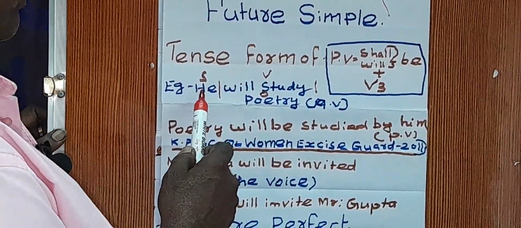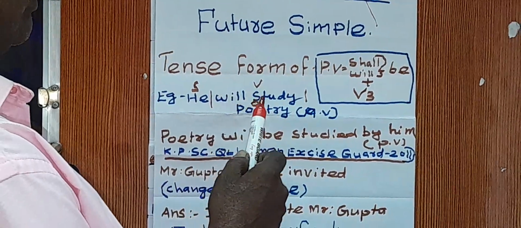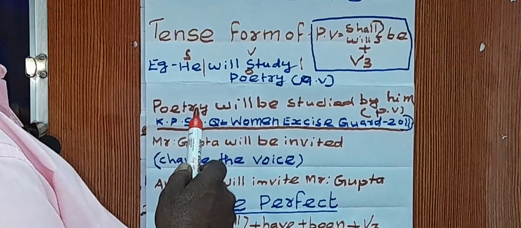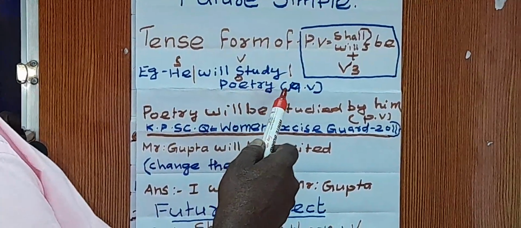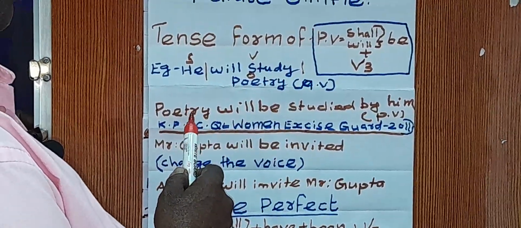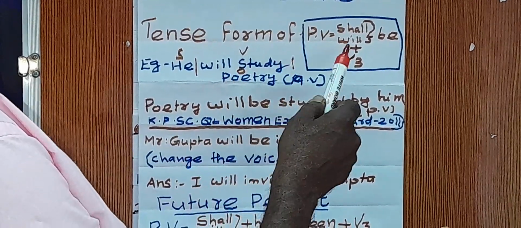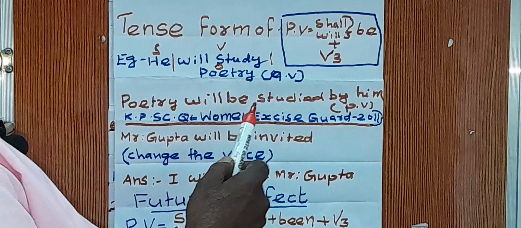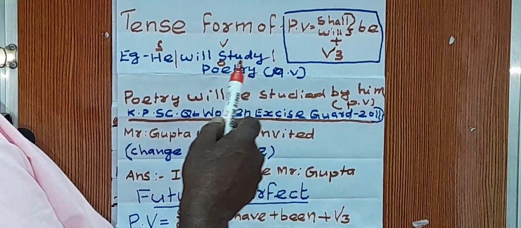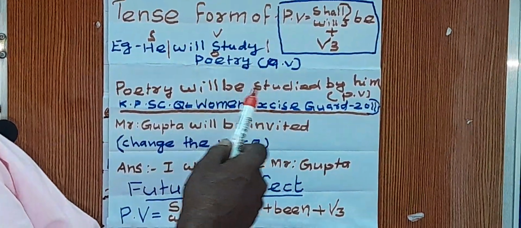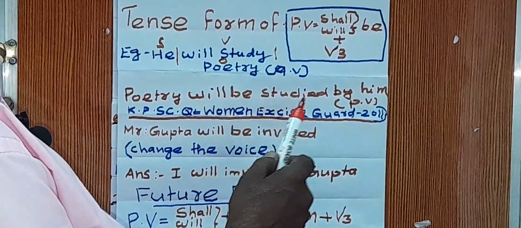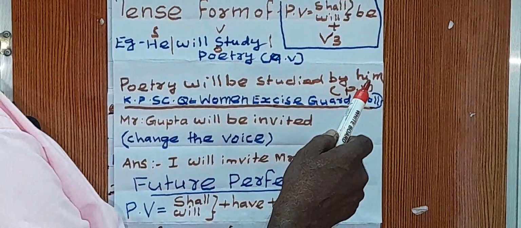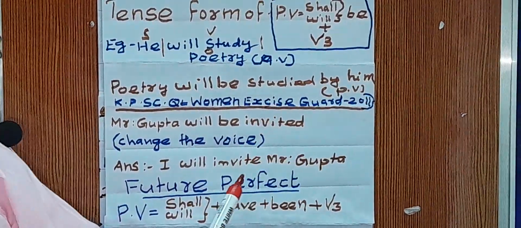Divide: subject he, will study verb, poetry object. We have to take poetry as the subject of the passive voice. Then the passive voice tense form is will be plus V3, studied. Poetry will be studied by him, with he turned into him in the object position.